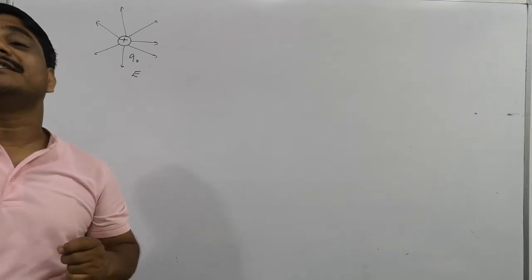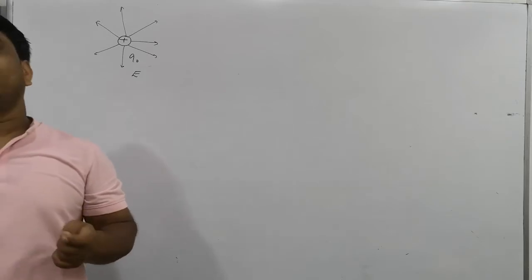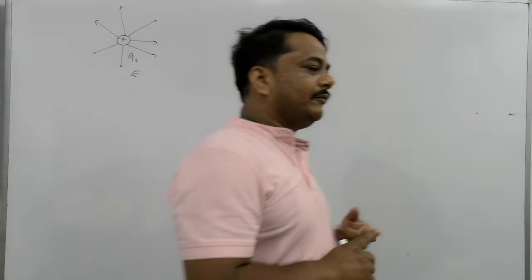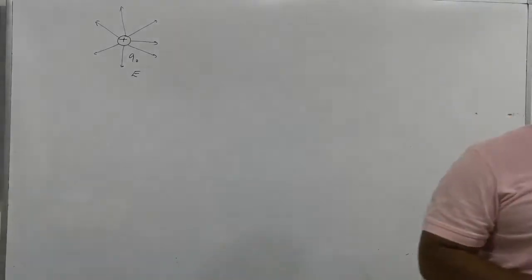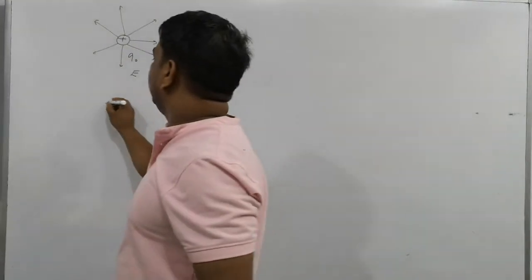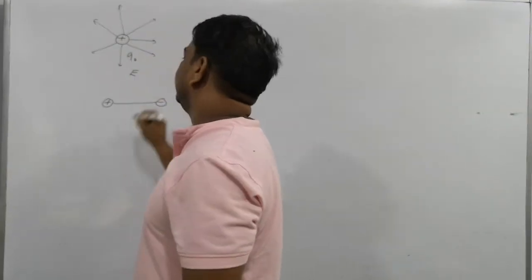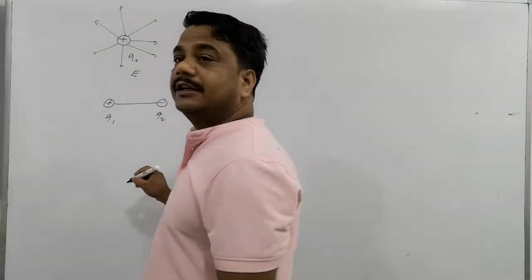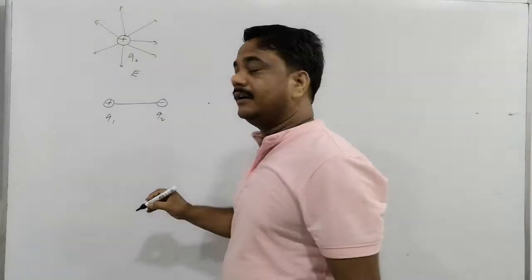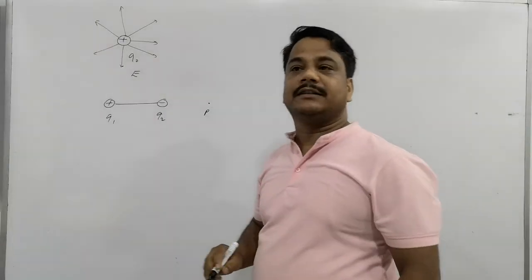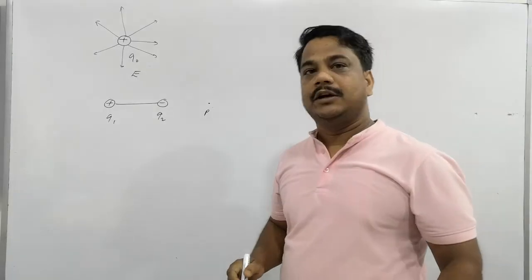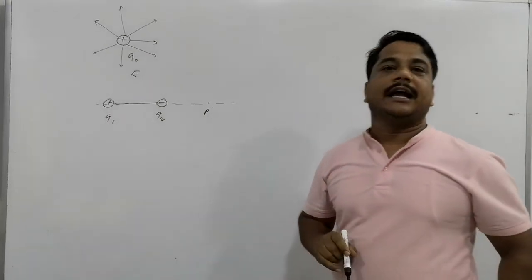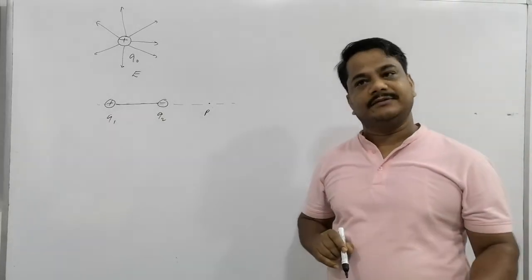The system of two charges is said to be a dipole, and we have also discussed the electric field intensity due to a dipole. In the dipole, one is a positive charge and the other is a negative charge. We discussed the electric field intensity at a point on the axis of the dipole. What is the axis of the dipole? An imaginary line passing parallel to the dipole moment is said to be the axis of the dipole.